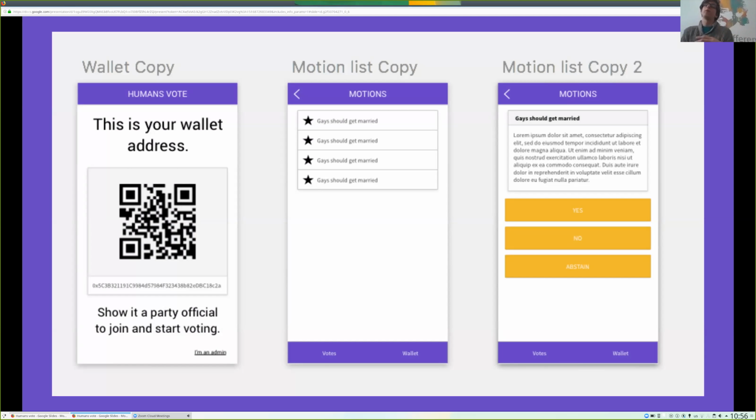We decided that the first way we want to implement proof of life or proof of existence is that you're going to have to go somewhere face to face, and that person is going to scan your code, and that's going to be a confirmation that you are an actual real person, a citizen of this country, or whatever things need to be satisfied. Then you're going to get a list of motions. These motions can have abstract or extra information added to them, and then you vote on these motions.